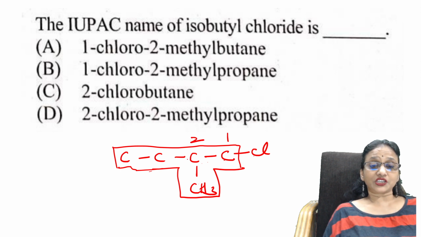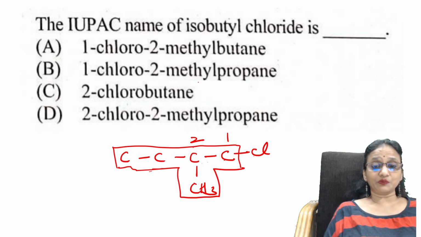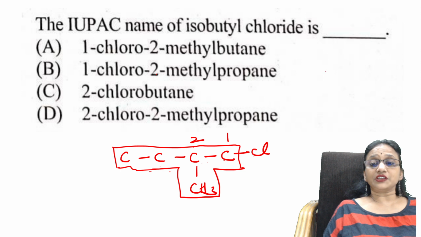So if I have to check the compound, 1 chloro, 2 methyl. Now you said butyl. So what happened? How did I get 2 methyl propane? Students, whenever you're taking a substituent of this, observe carefully. One, two, three, four.